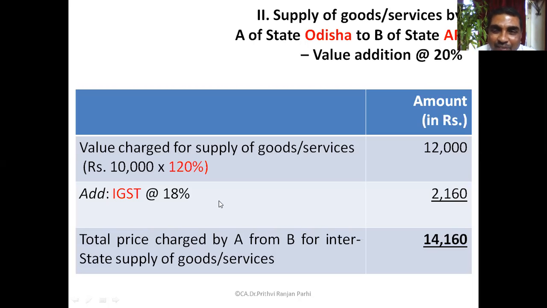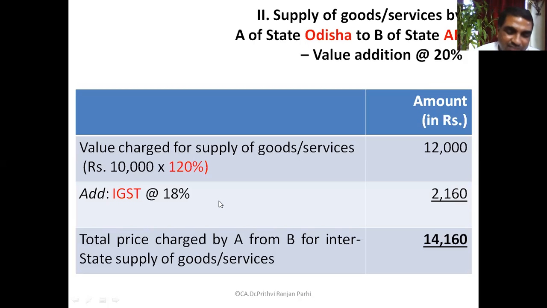But whether A is having some ITC, 900, 900, CGST, SGST is there. Now the question comes whether A can use that CGST and SGST ITC to pay IGST. Is it possible?